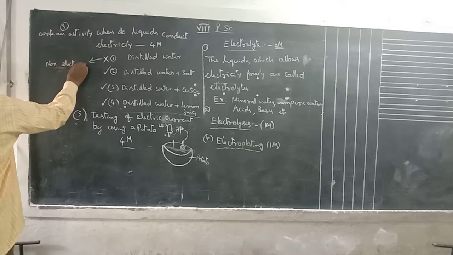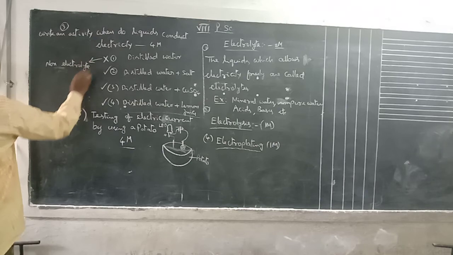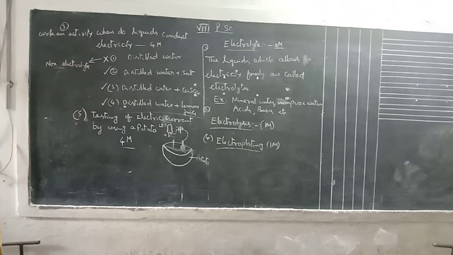So this is a non-electrolyte. Electrolyte means the liquids which allow the current freely. Non-electrolyte means the liquids which do not allow the current freely are called non-electrolytes. Examples: distilled water, glucose solution, urea solution, like that.